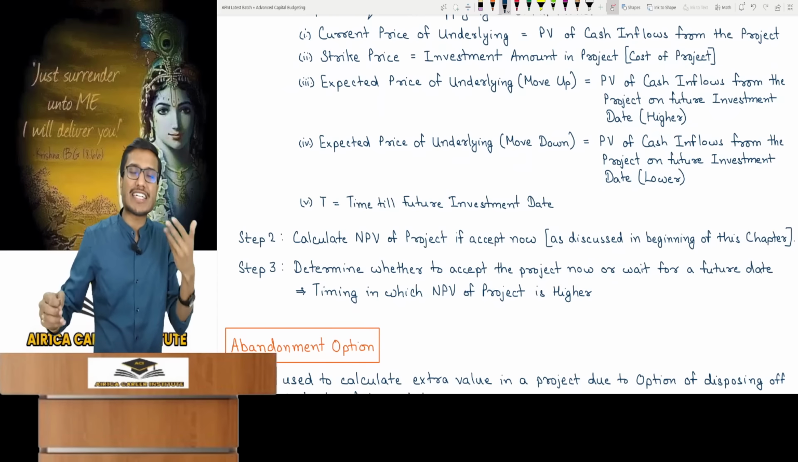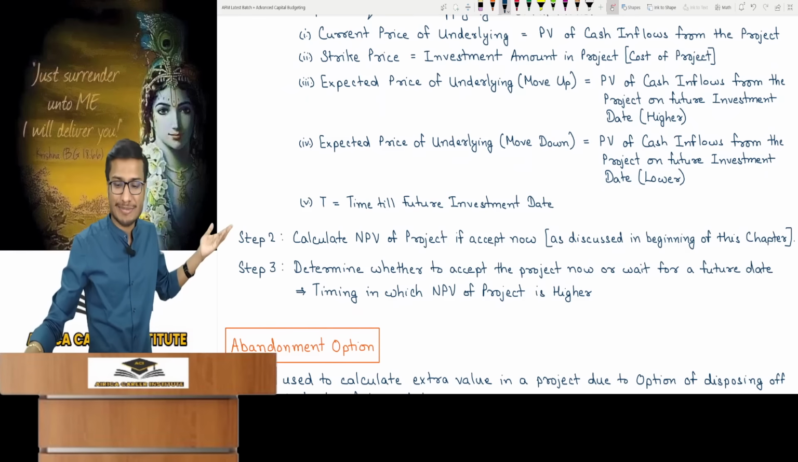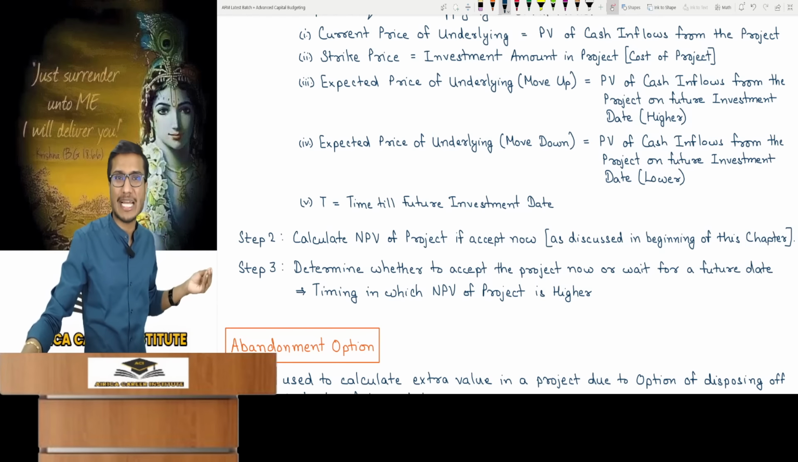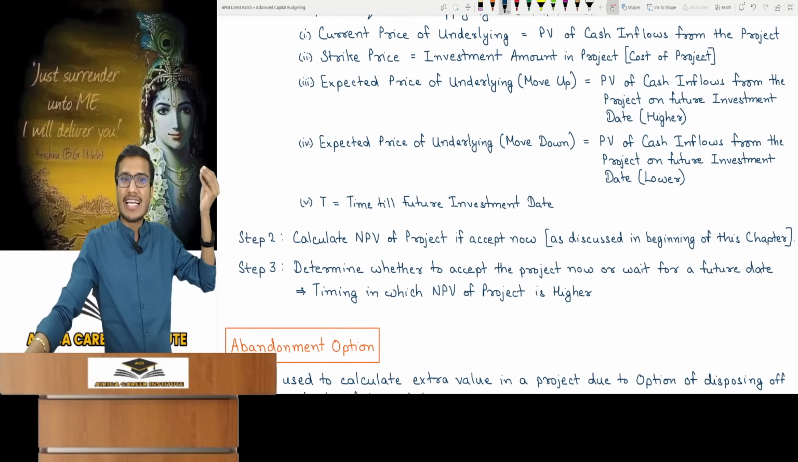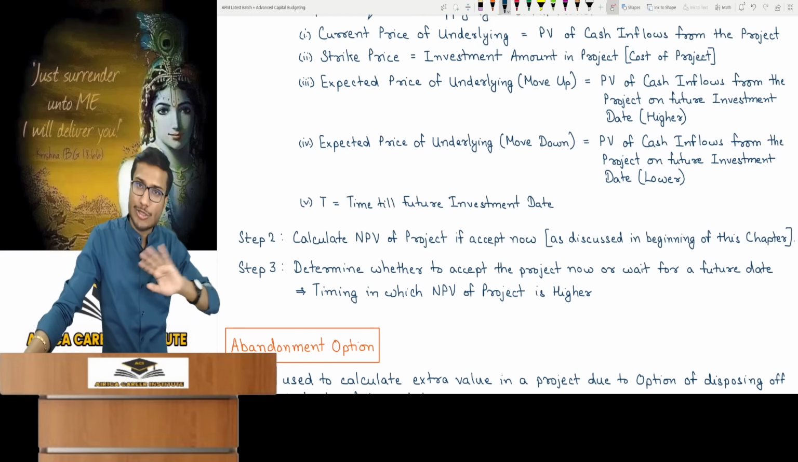The NPV of the project, if accepted now, is simply the PV of cash inflows minus the initial investment. It means calculating the NPV taught at the beginning of this chapter. Step 3. Tell me, should I accept the project today or wait for the future? Whichever timing gives a higher NPV, is the NPV higher if I accept today, or is it higher if I wait for a year? Steps 2 and 3 are done.